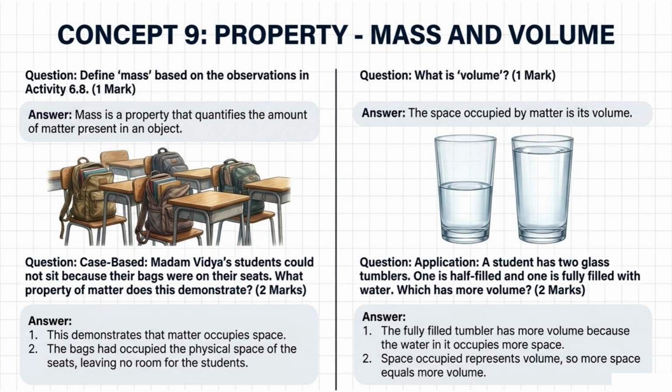Question. Application. A student has 2 glass tumblers. One is half-filled and one is fully filled with water. Which has more volume? 2 marks. Answer. The fully filled tumbler has more volume because the water in it occupies more space. Space occupied represents volume, so more space equals more volume.